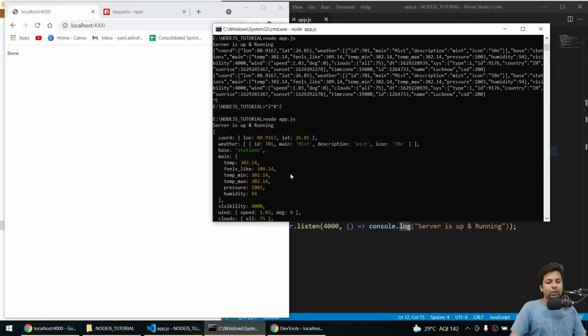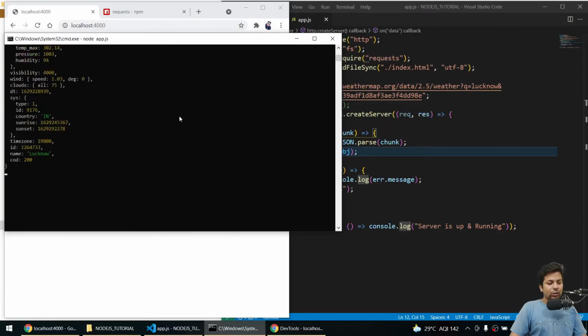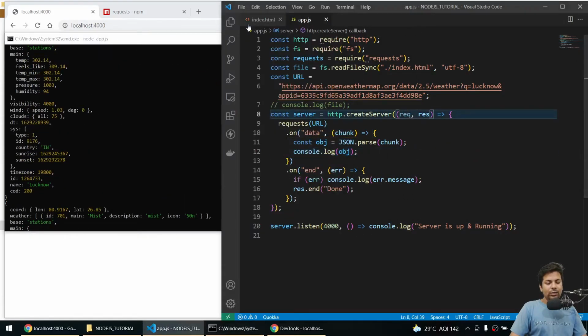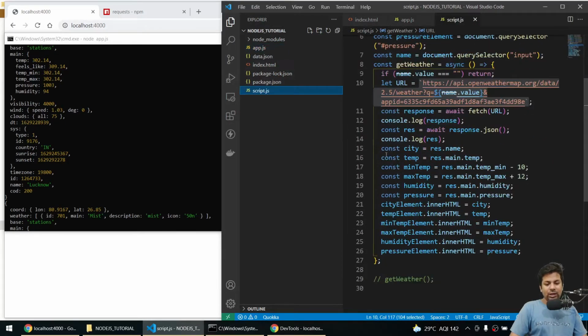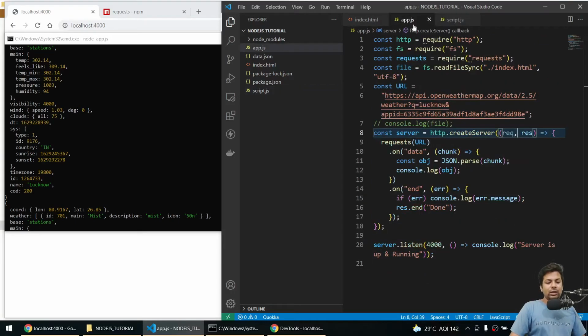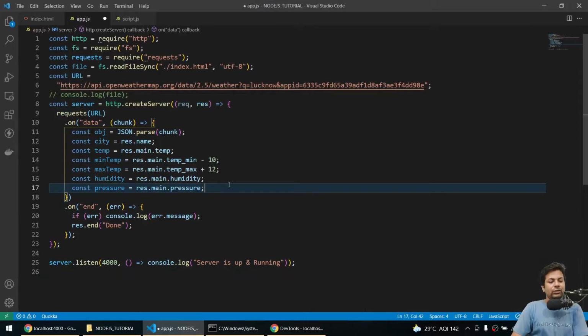So you can see now we got the whole data. Now same here, you can see in the script tag, as we were getting this data, so we'll just copy it as it is, so we can get it here also. Let me just close this part, and if you are confused why it is printing two times, maybe data is coming in two times, so that's why.